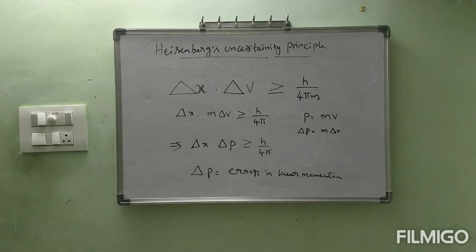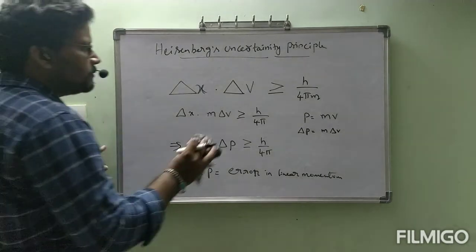So according to physics, P is equal to mv, where P is linear momentum. Then delta P is equal to m delta v. So instead of m delta v, I wrote delta P. So delta x into delta P is greater than or equal to h by 4 pi, where delta P is equal to error in linear momentum.